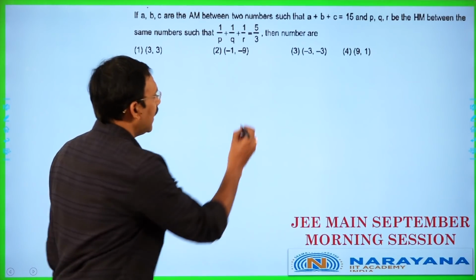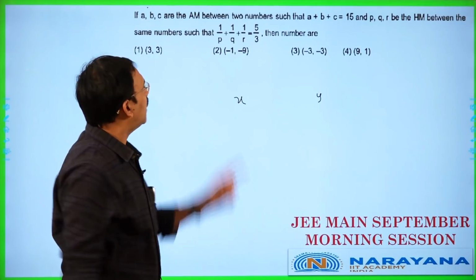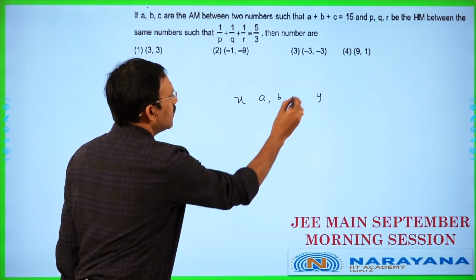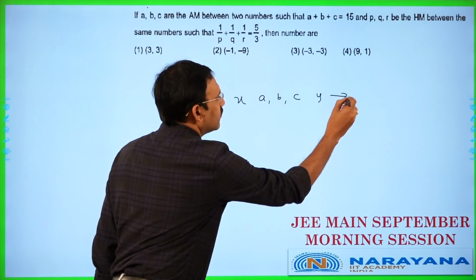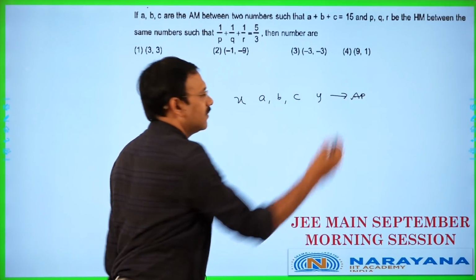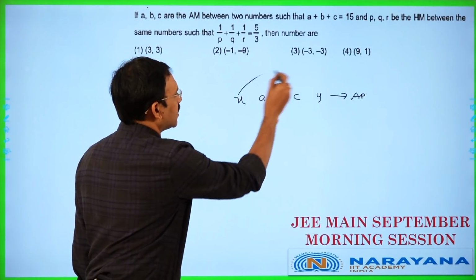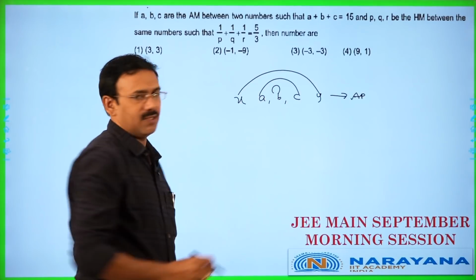Let the numbers be x and y. The three arithmetic means given are a, b, c. That means these 5 numbers will be in AP. So x plus y will be equal to a plus c, which is equal to 2b.